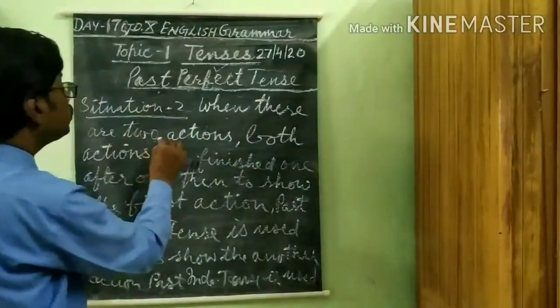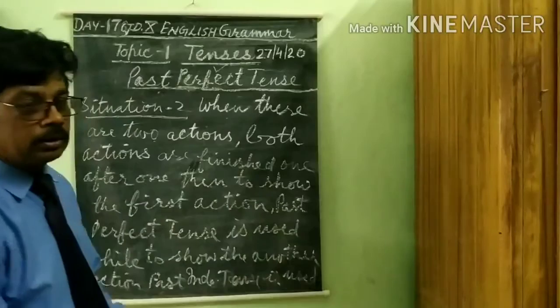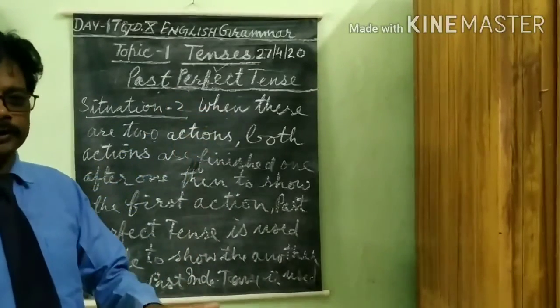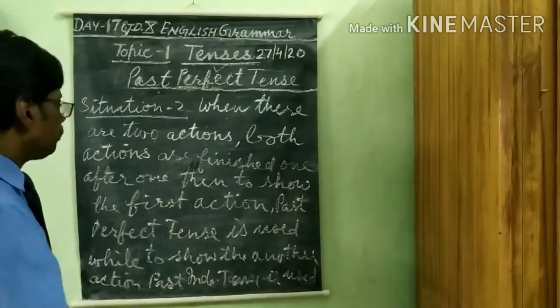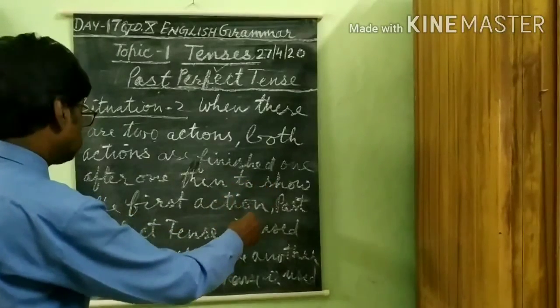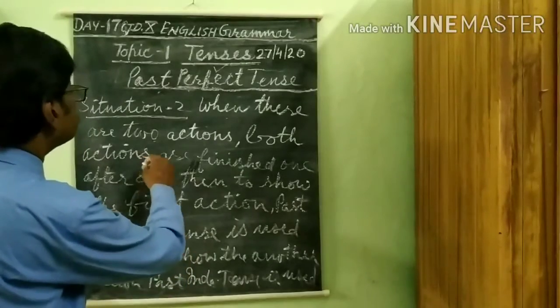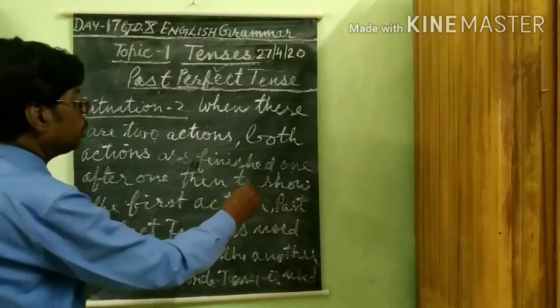When there are two actions, both actions are finished. When a sentence of past perfect tense shows two actions, both the actions are complete, but both actions are finished one after one.